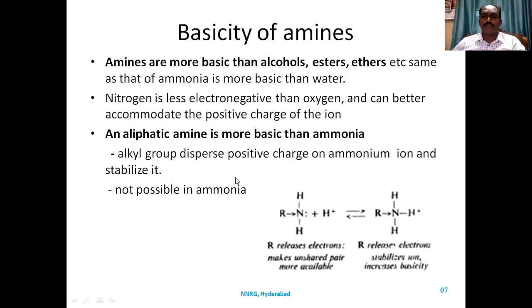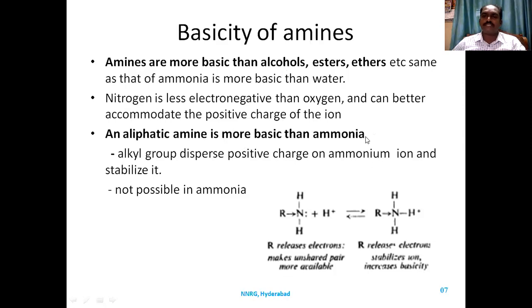The main point comes here: aliphatic amines are more basic than ammonia. Is it true? Ammonia, when it accepts a proton, forms the ammonium ion, and the positive charge is concentrated on it. But with aliphatic amines, for example methylamine, when it accepts a proton, it forms the methyl ammonium ion.